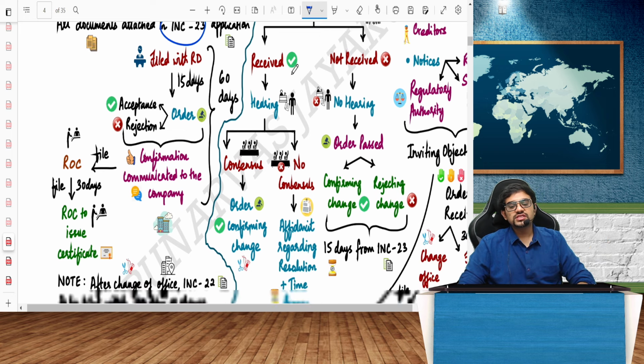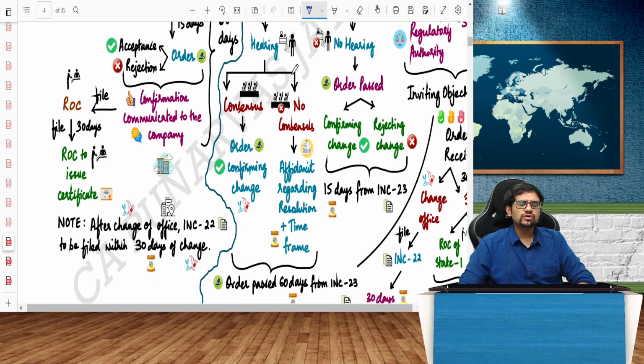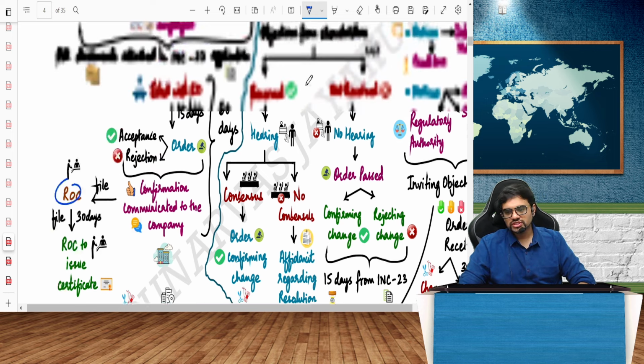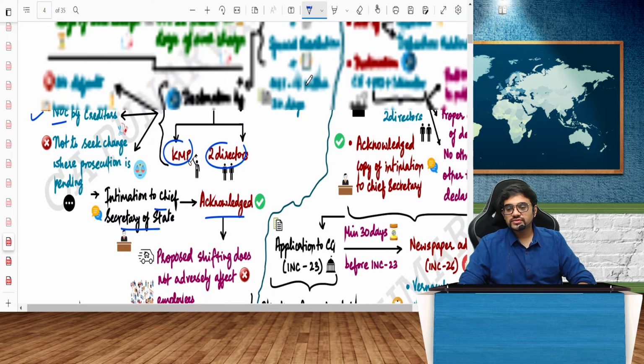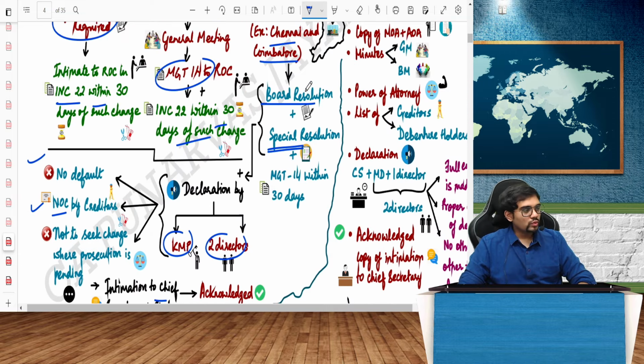Once the confirmation is received, I will send it to both the ROCs. One ROC is ROC Chennai, one more ROC, ROC Coimbatore. So ROC Chennai also will forward to the other ROC within 30 days, and the new ROC, I'm shifting from Chennai to Coimbatore, the new ROC will register the same. Very, very simple. So this is a very, very simple procedure. This is for what? Shifting from Chennai to Coimbatore.